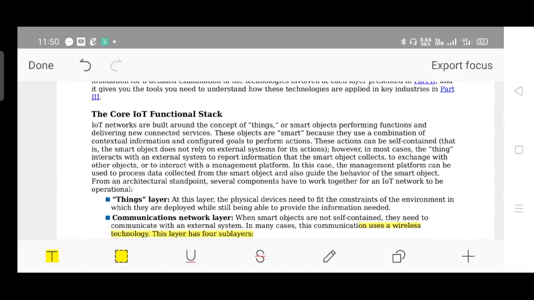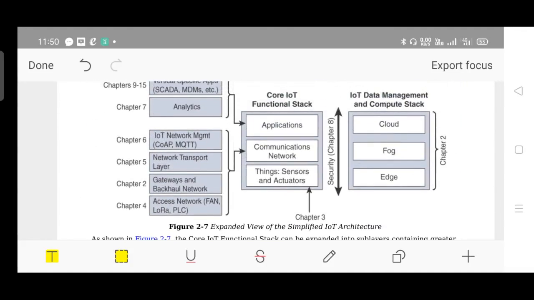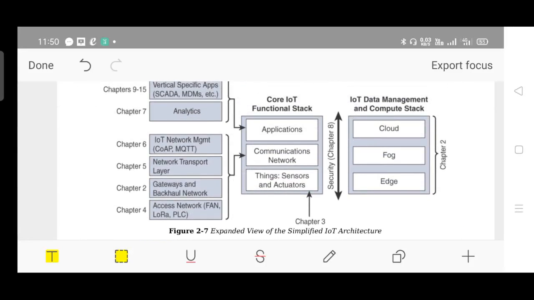Let us see about the functional stack. Each of the stacks, the IoT functional stack and the data management and compute stack, contains 3 layers in them.